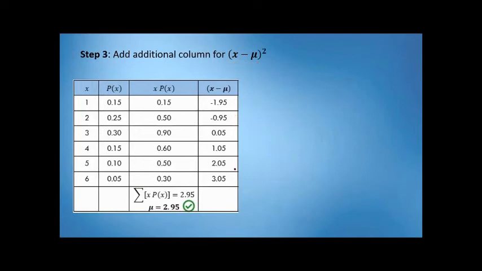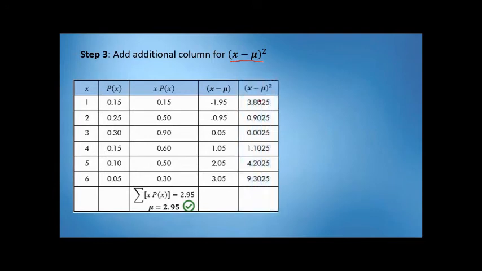So, the next step is to add additional column for x minus mu squared. So, magdadagdag tayo ng additional column and we will label it as x minus mu squared. So, ibig sabihin, yung nakuha nating value ng x minus mu, i-squared lang natin lahat.